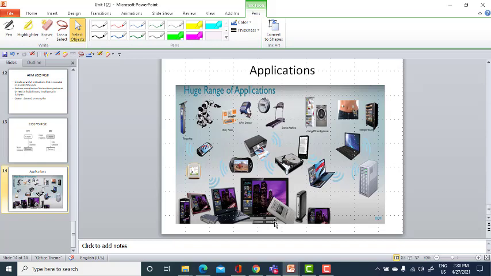Okay, so you have n number of ARM embedded based applications where your ARM core will be used.